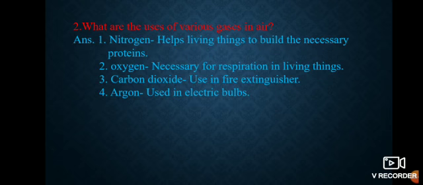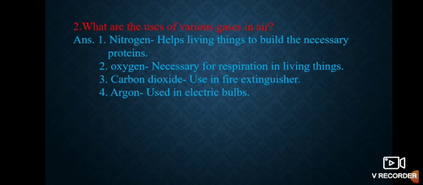Now the next question. What are the uses of various gases in air? First one is nitrogen. Nitrogen helps living things to build the necessary proteins. Second one is oxygen.